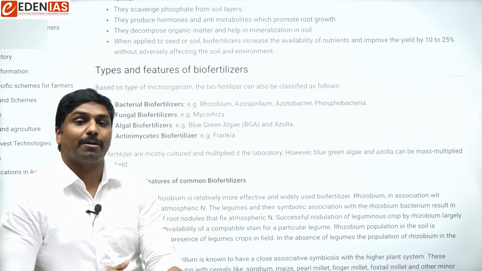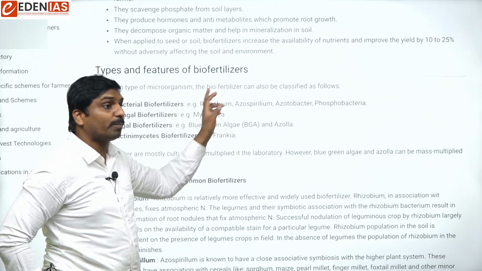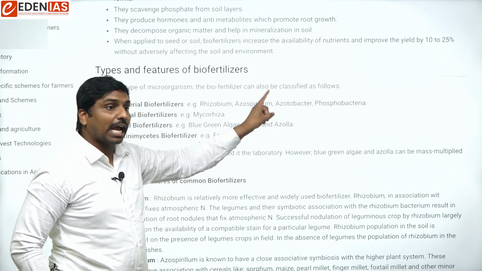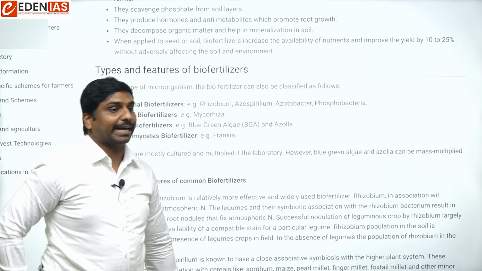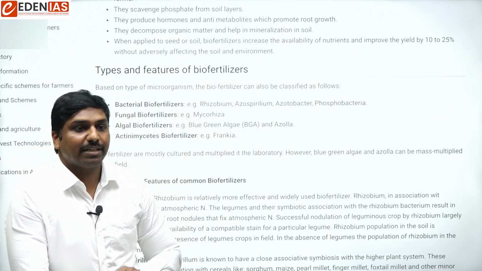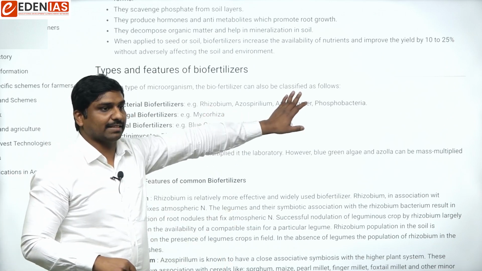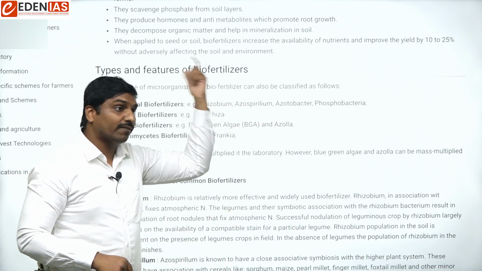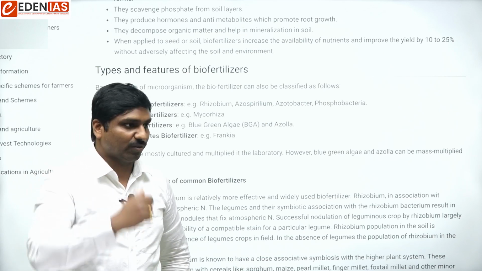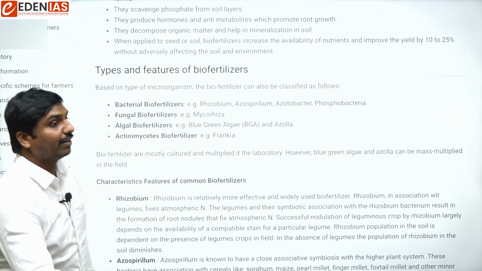If we talk about bacteria, examples are rhizobium, azospirillum, azotobacter, or phosphobacteria. So bacteria can also be used in enhancing the fertility of the soil. Remember some of these examples. And these bacteria you have heard of in nitrogen fixation also. Nitrogen fixation is one of the processes.